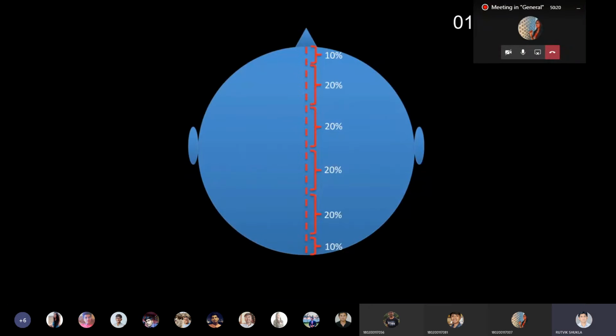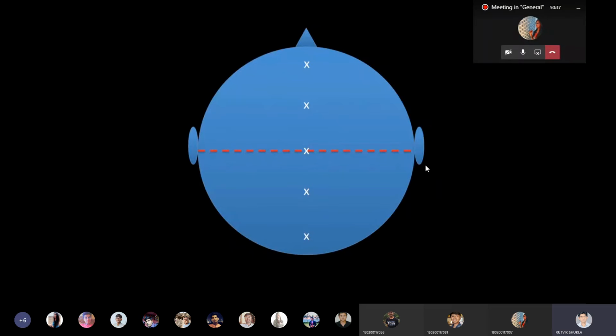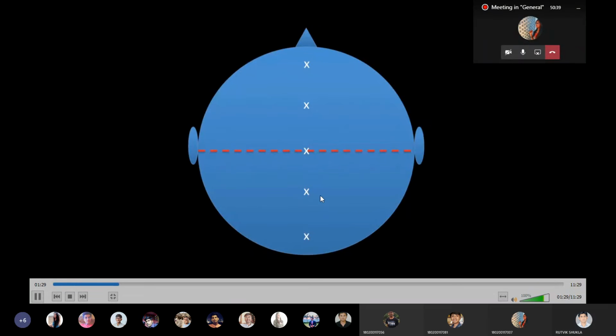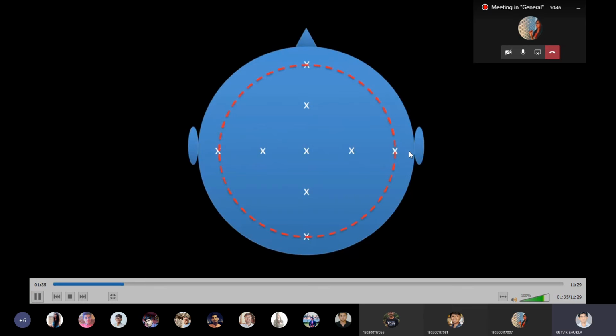So this is the same thing. Here you can see 10%, 20, 20, 20, 20, 10. That's why the name is 10-20. Because for some markings they are using 10% of the measurement, and for some markings they are using 20%. That's why the name is 10-20 placement. This is the horizontal line. This is 10%, again 20, 20, 20, 20, and last it is at 10%.